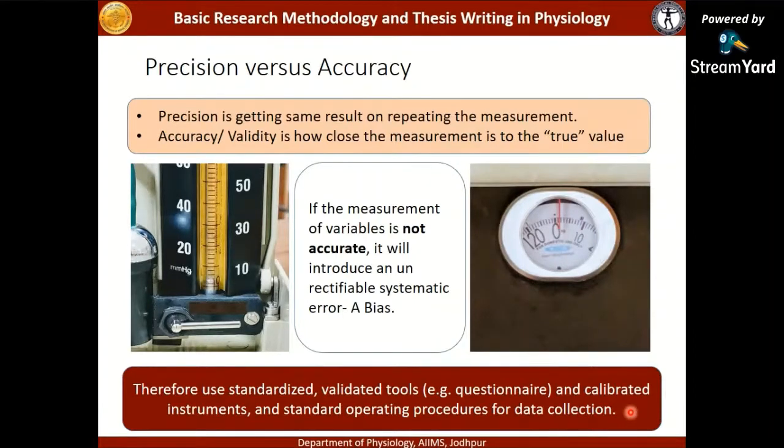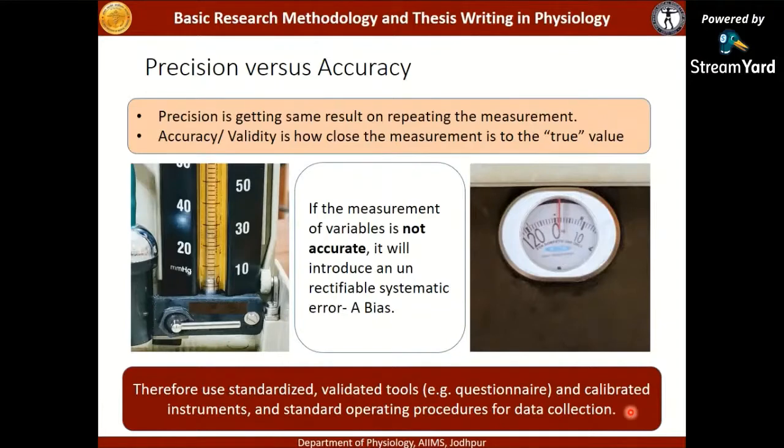Here I have also mentioned questionnaire. If your study has a questionnaire which is used as a tool to collect the data, then that questionnaire has to be a validated questionnaire. If you have framed the questions yourself and you are using it in your study, it is probably not validated.